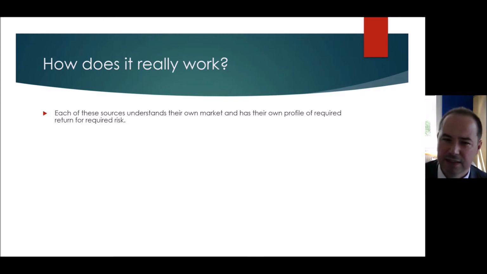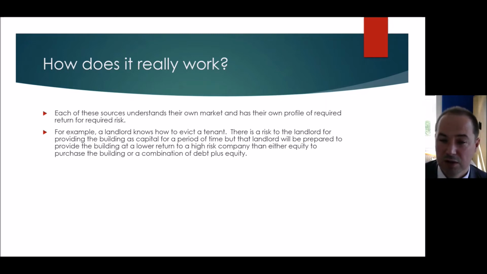So they have an advantage over the other markets in their own particular market. As a consequence, they have a lower risk and return that they're prepared to accept in their market, but once they move outside their market, they have a higher risk and return than the other sources of capital. So let's take a landlord. A landlord knows how to evict a tenant, and they know how to provide rent to another tenant, and they know how to market a building.